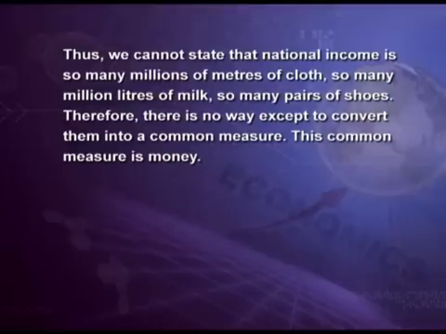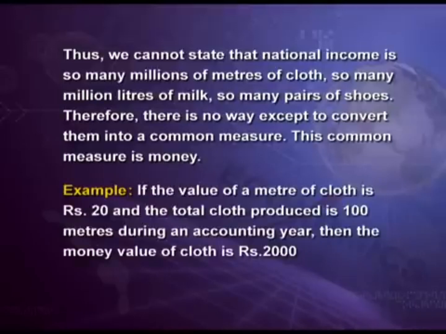This common measure is money. For example, if the value of a meter of cloth is rupees 20, that is, cloth is 20 rupees per meter, and the total cloth produced is 100 meters during an accounting year, then the money value of cloth is rupees 2000, that is, selling price 20 rupees per meter into quantity meter produced 100, 20 into 100, 2000.